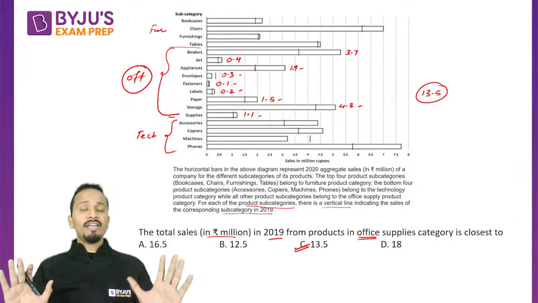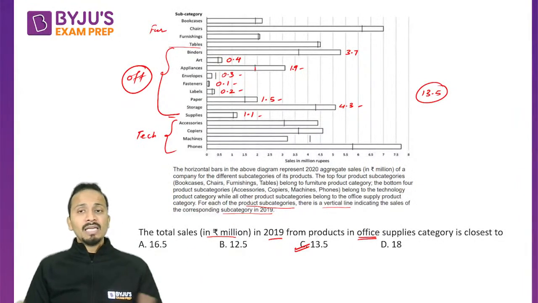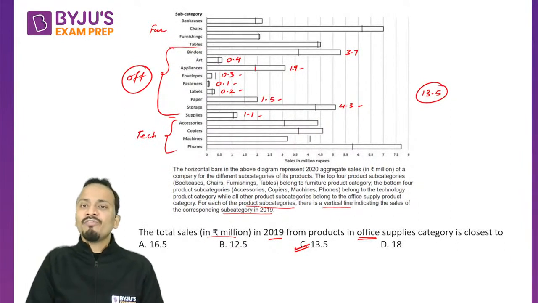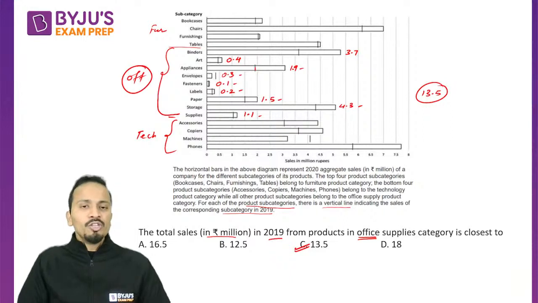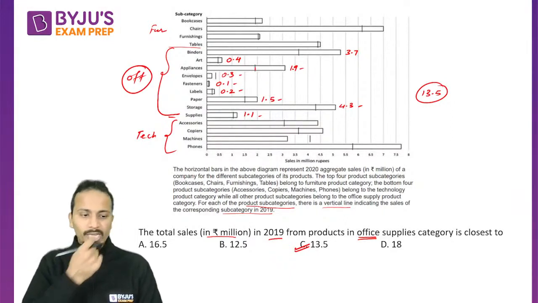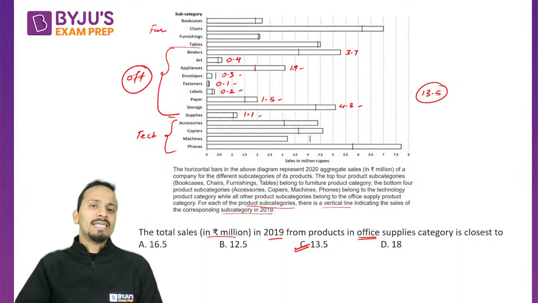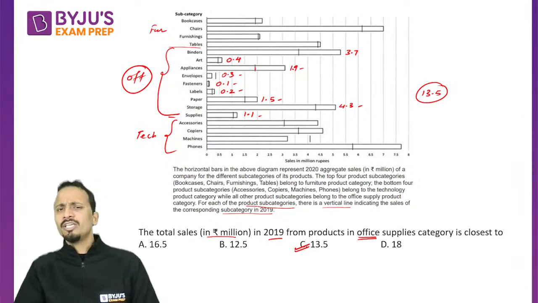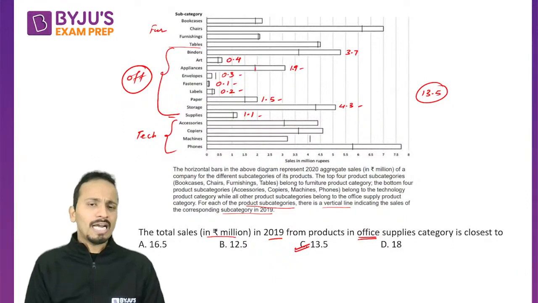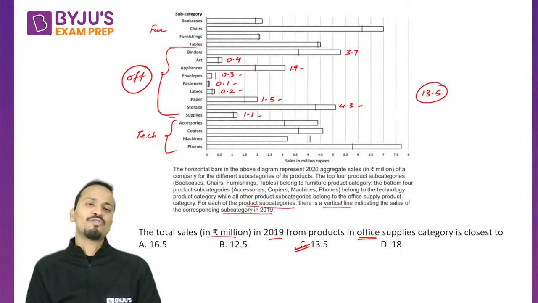So 13.5, yes, it was the correct answer. Even if I get 13.6, 13.7, or maybe 13.4 or 13.3, it will not make any difference when I mark an answer. This was the entire set of data interpretation. There were 3 other questions as well, which were as easy as the question we have just done. This was the exact question of CAT 2021 LRDI section.